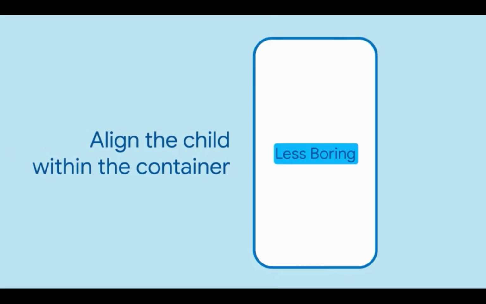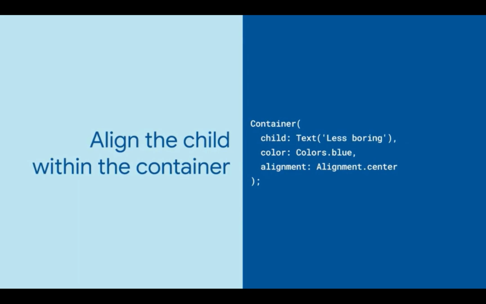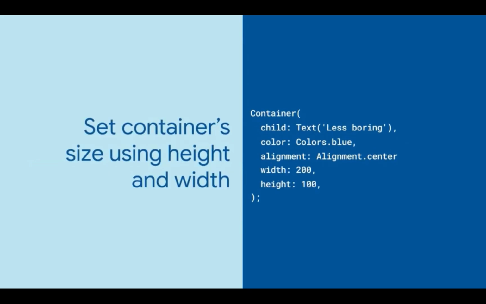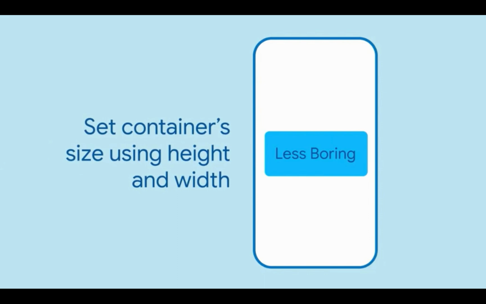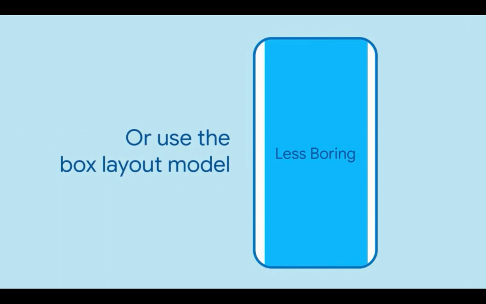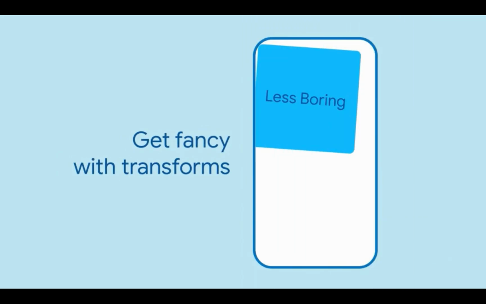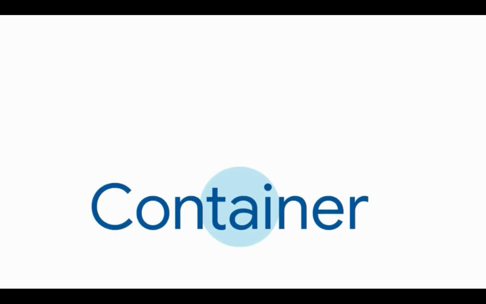The height is determined by the widget's text. You can style the decoration with margins and padding, just like before. Use the alignment property to align the child inside the container. After you set the alignment, the container will expand to fill the width and height of the parent. You can override this by setting the width and height properties of the container or by using box constraints. For example, with box constraints, containers can be expanded to fill the size given. Even transformations can be applied to the container. Let's spin this container to add a new idea to the design.